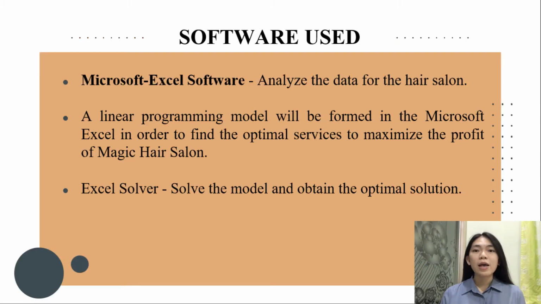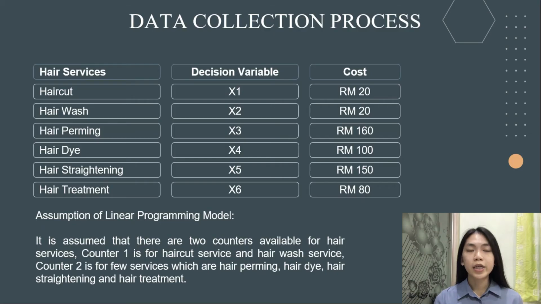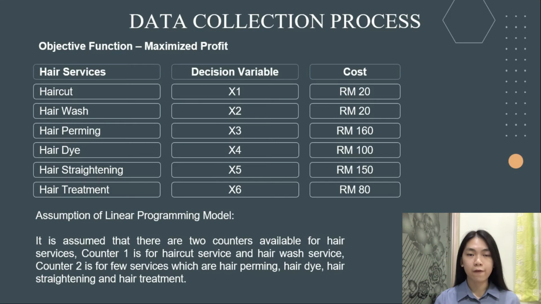In this study, Microsoft Excel software is used to analyze the data for the hair salon. A linear programming model is formed in Microsoft Excel in order to find the optimum services to maximize the profit of Magic Hair Salon. Excel is used to solve the model and obtain the optimum solution. The aim of this study is to obtain the maximum profit, thus the objective function of the mathematical model is to maximize profit. The decision variables are the hair services provided by Magic Hair Salon.